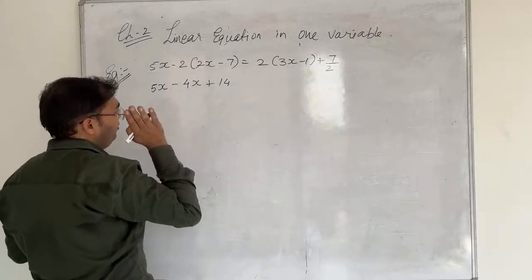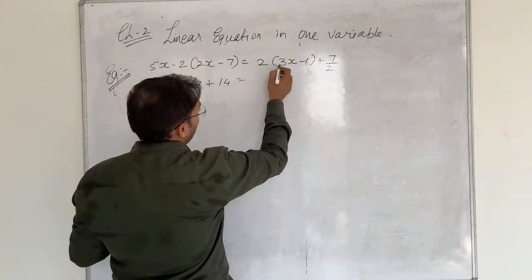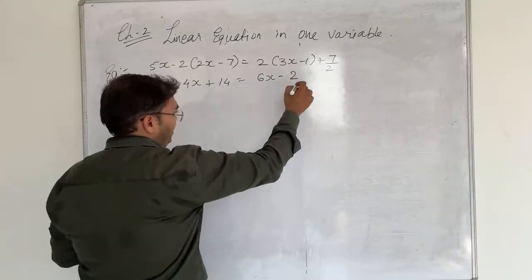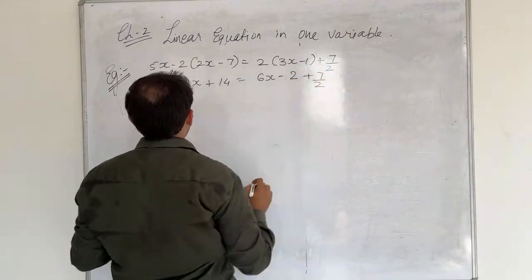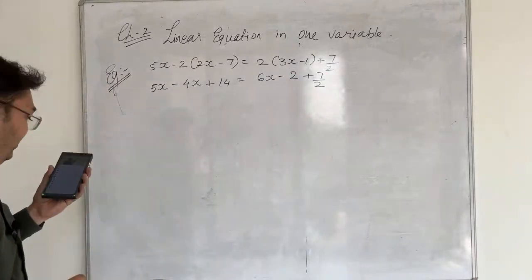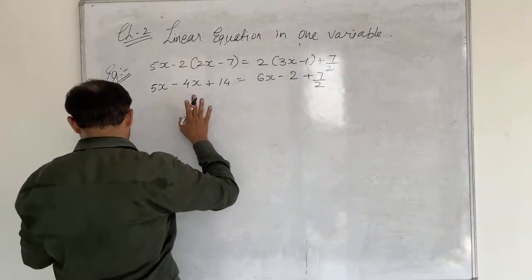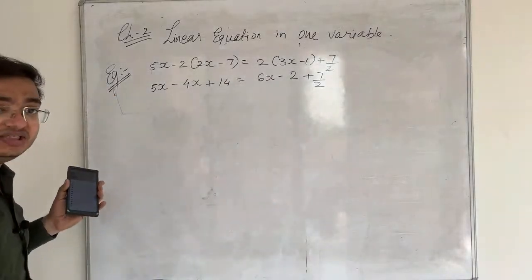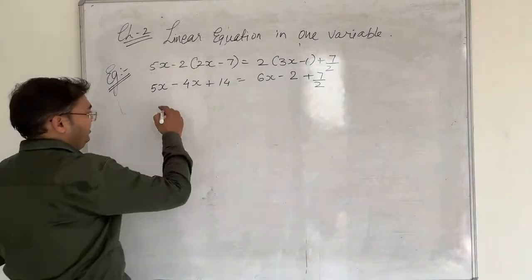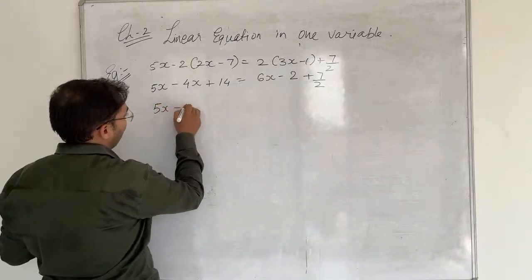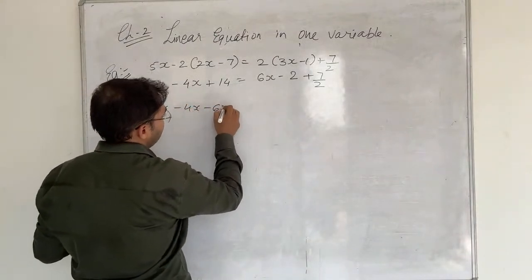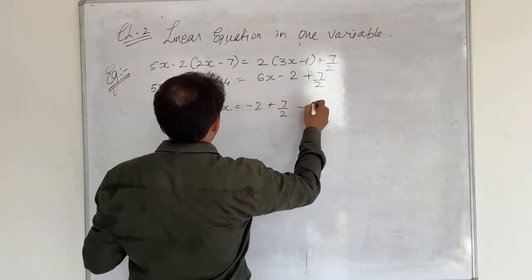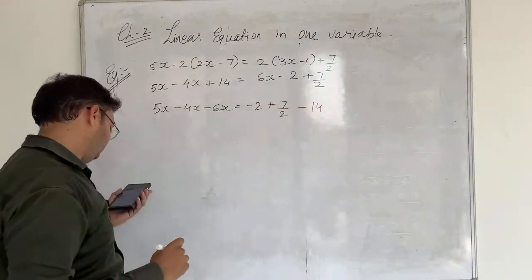Be very careful with the signs, please. 2 3s are 6x, 2 1s are 2, minus sign in between, plus 7 upon 2. Now we are having 3 fractions on the left hand side and 3 fractions on the right hand side, but all the fractions are individual fractions, so we can collect the variables one side and the constant another side, which is equals to minus 2 plus 7 upon 2 minus 14.